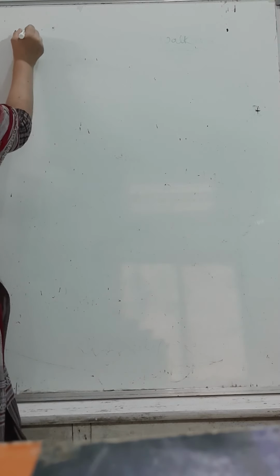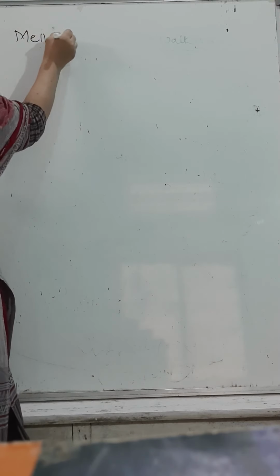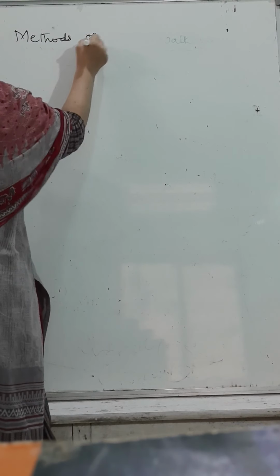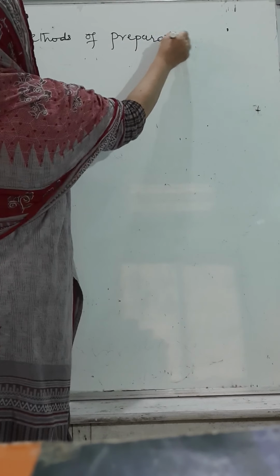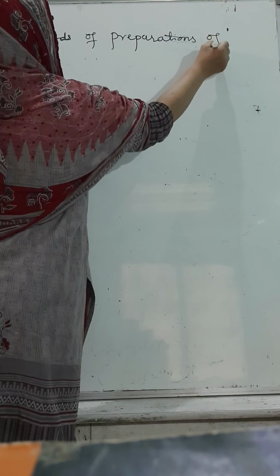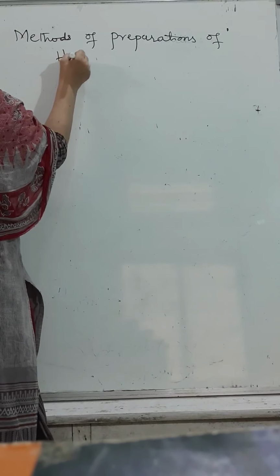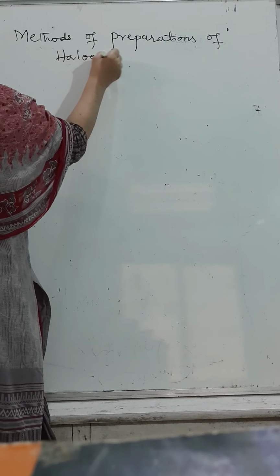Let us make the heading: methods of preparation of haloalkanes.